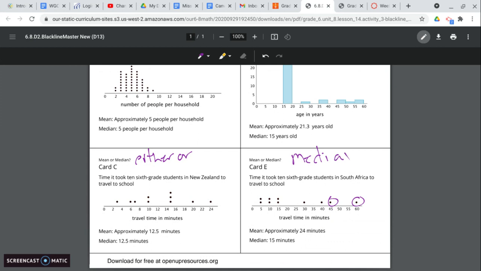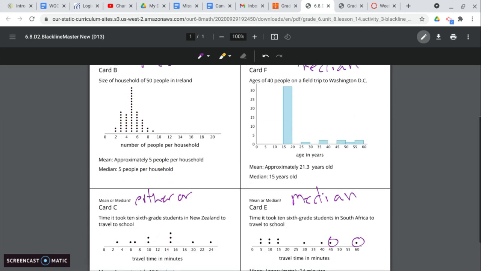So anytime we have outliers in our data, so points that are way away from where the majority of our data is at, that's when you're going to want to use the median to get the most accurate center value.